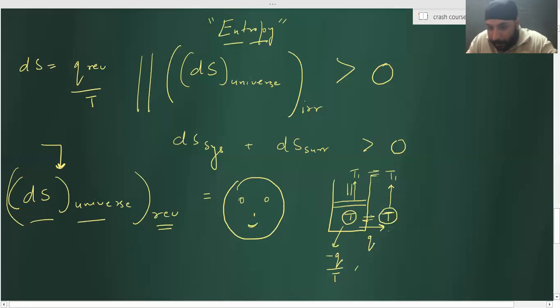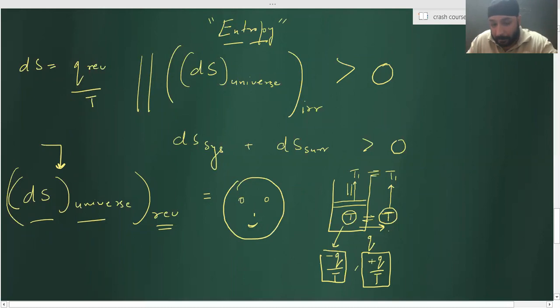And the surrounding is gaining the same amount of energy at the same temperature. So this is dS for me, this is dS for the surrounding. What is the net change in dS? Are you getting my point?